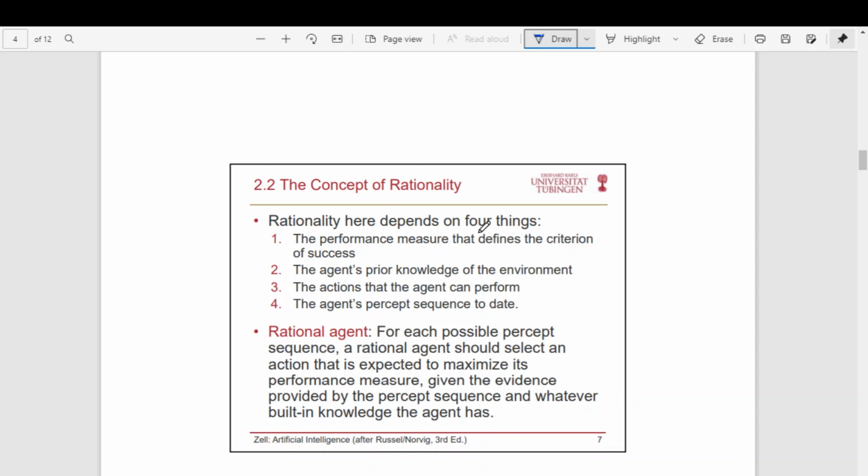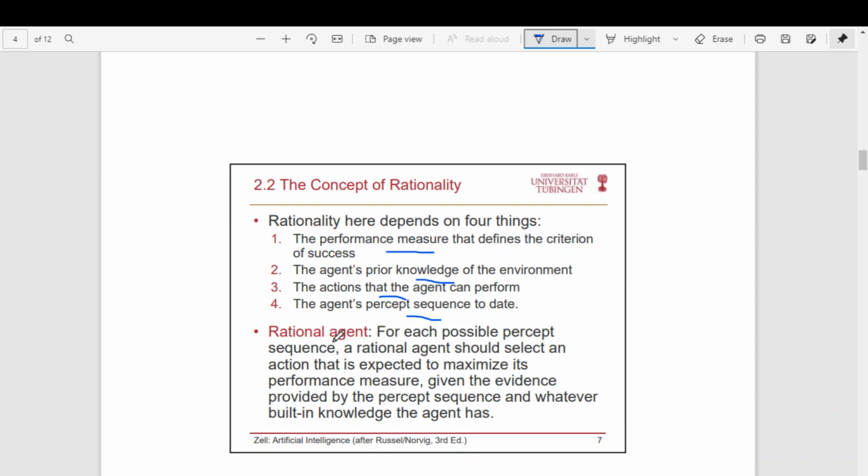So the rationality actually depends on four things. It depends on the performance measure that defines the criteria of success, which we have discussed in the last slide. The agent's prior knowledge of the environment. So based on the prior knowledge, it will try to improve the performance. The actions that the agent can perform and the agent's percept sequence to date. So the rationality depends on all these four things: the performance measure, the agent's prior knowledge of the environment, the actions it can do, and the agent's percept sequence to date.